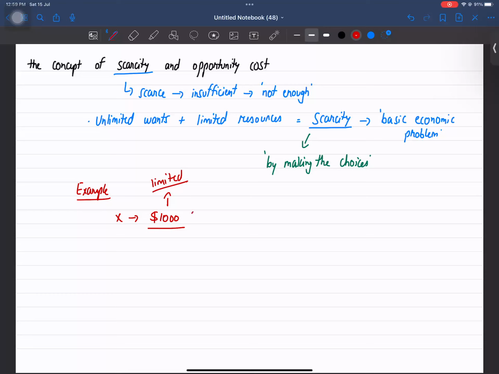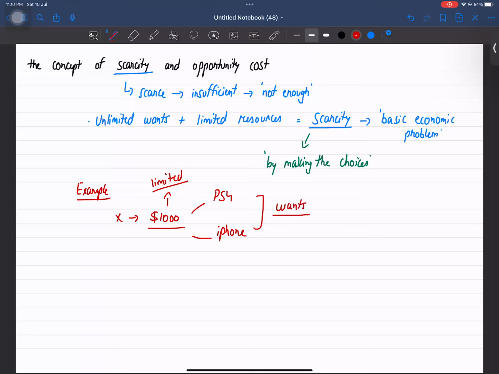And he has two choices. One choice that he can buy a PS4 and the second choice that he can buy an iPhone. So these are the two choices. Now here he has these two choices, these are his two wants, but against them the money he has is limited and he has two wants.